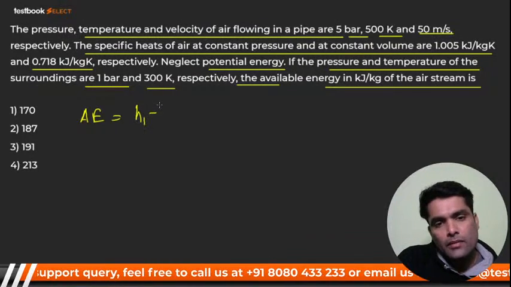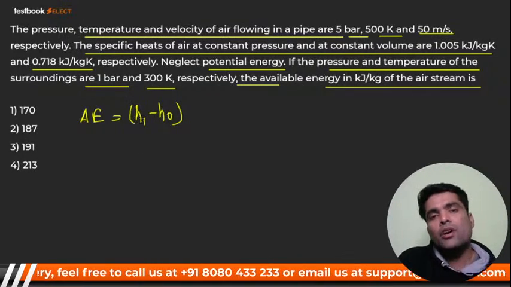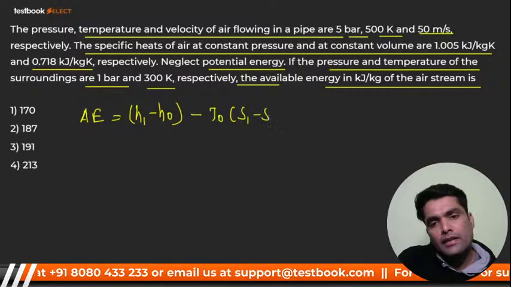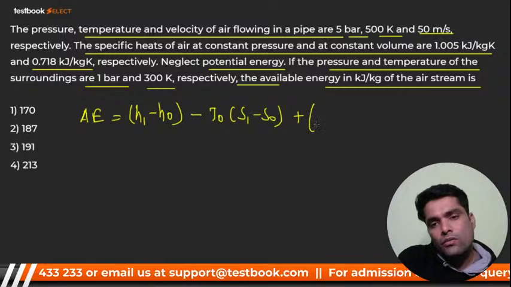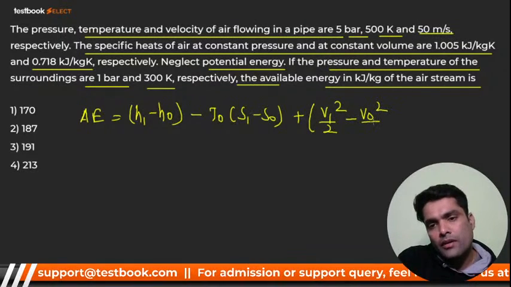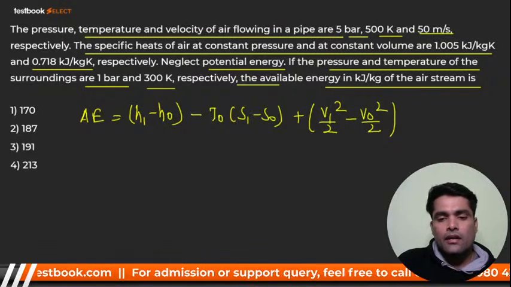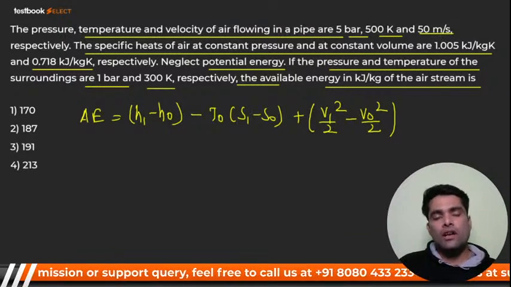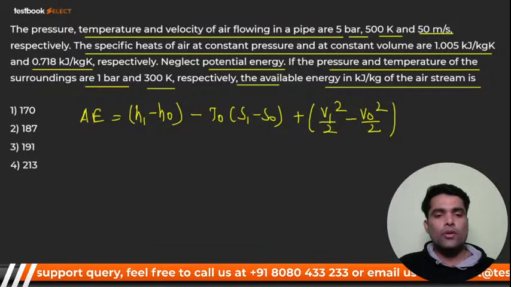It should be what? H1 minus H0. H0 is nothing but enthalpy of the surrounding, minus T0 into (S1 minus S0), plus V1 square by 2 minus V naught square by 2, right? Yes or no? V naught is nothing but velocity of surrounding. I hope you got it.